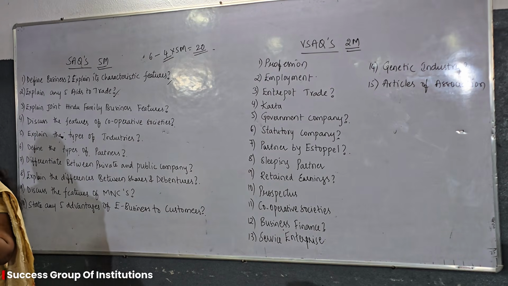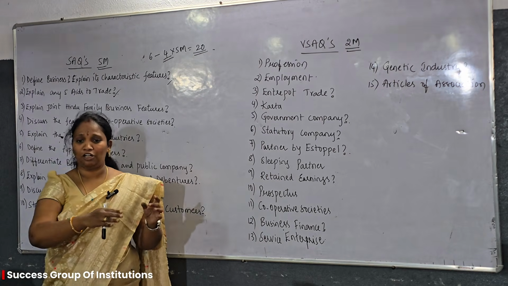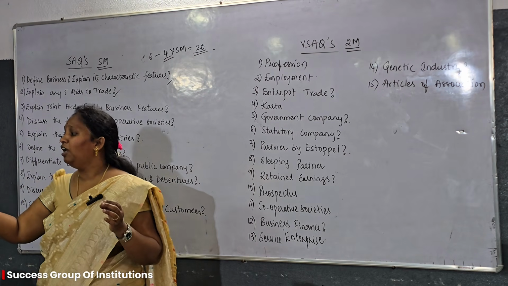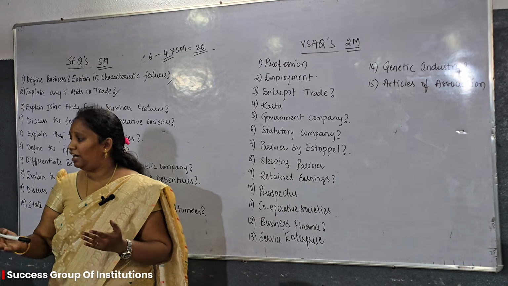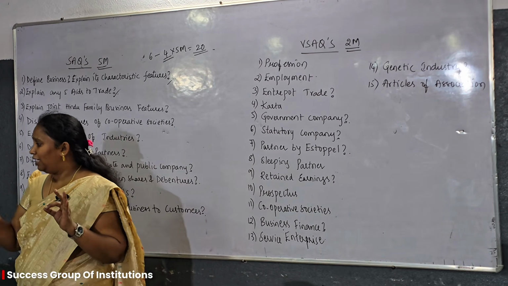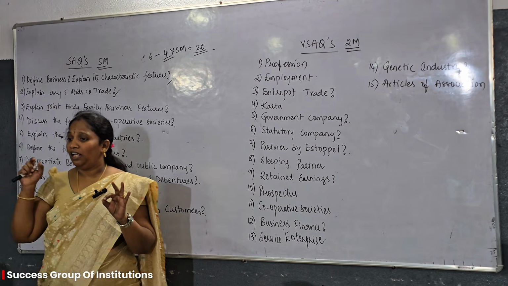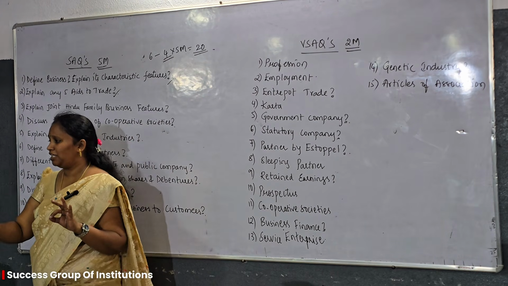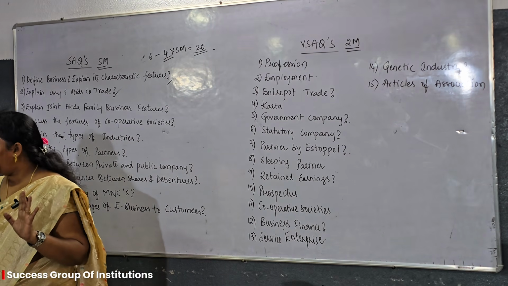If a person is said to be a partner, but actually he is not a partner, but he is said to be a partner by another person, when another person introduces him as a partner of the business, he does not say anything. Then that partner will be said as what? Partner by holding out. Just for the acceptance of him, if there is any loss incurred to the business, then he only will be responsible for all the losses incurred by him.